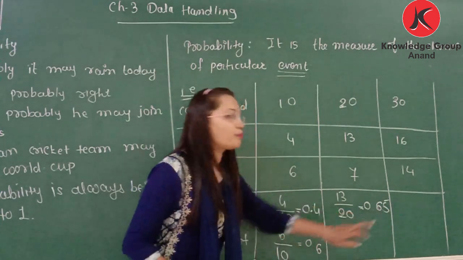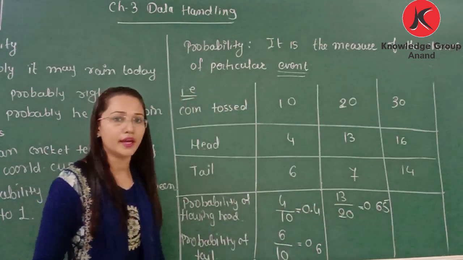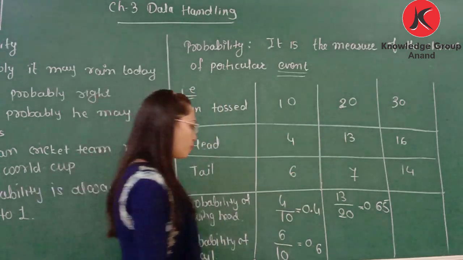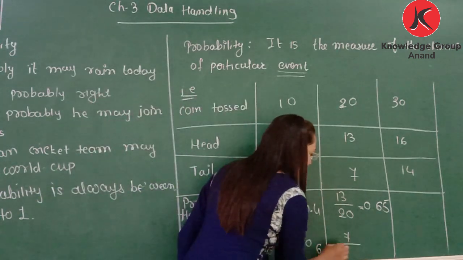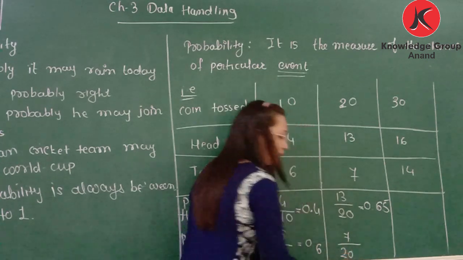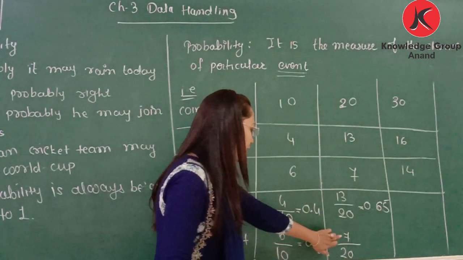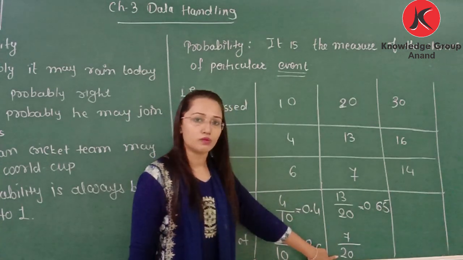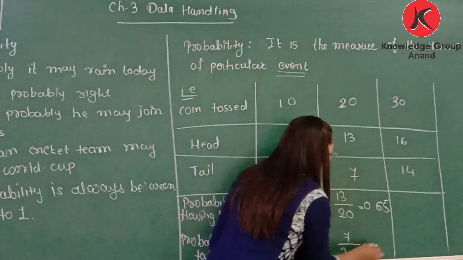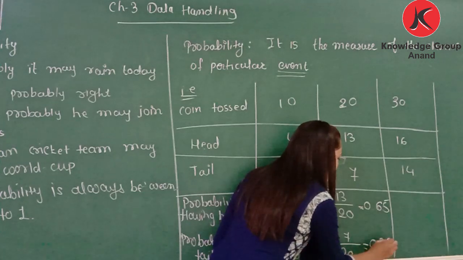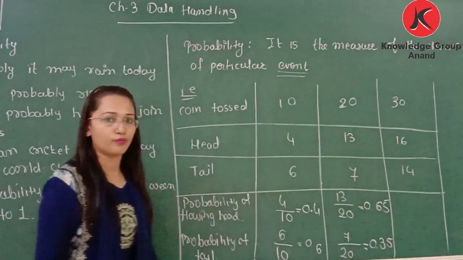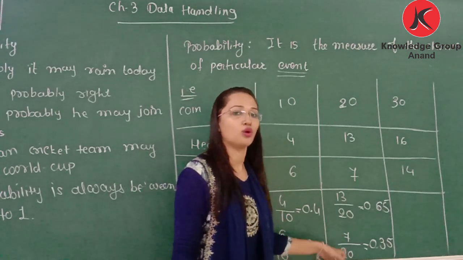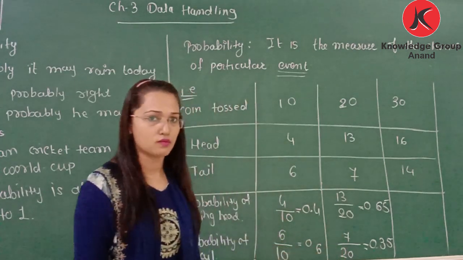So this is the probability of having head if the coin is tossed 20 times. Now probability of having tail is 7 by 20, because here tail comes 7 times from the 20 times. If you divide, you get 0.35. So this is the probability of having tail when the coin is tossed 20 times.